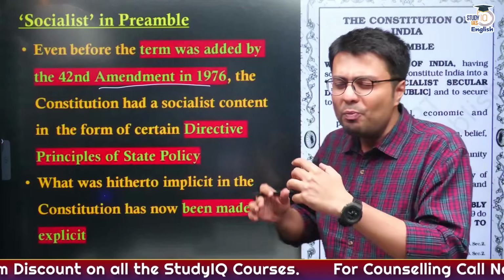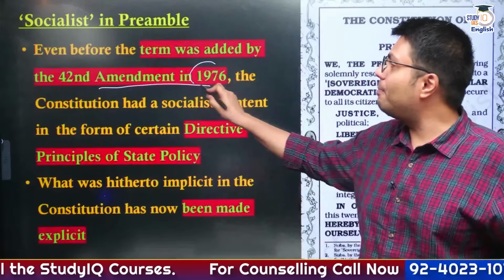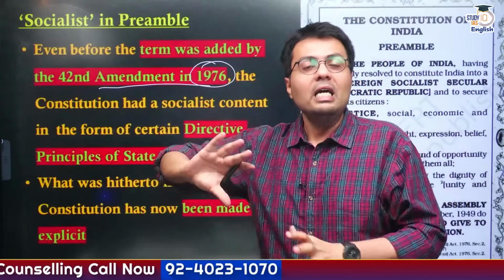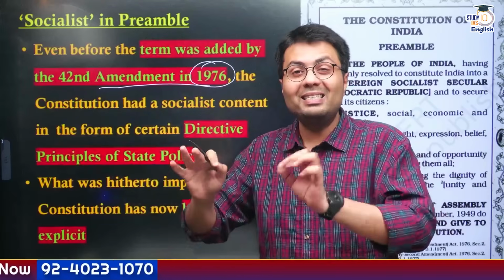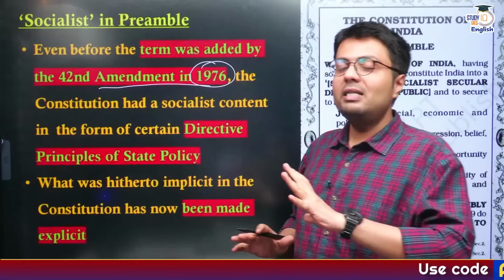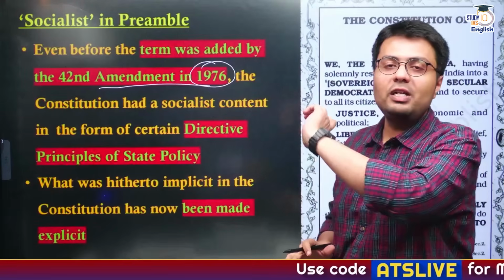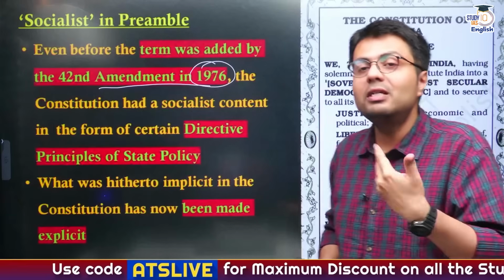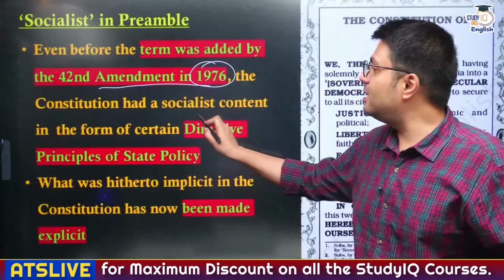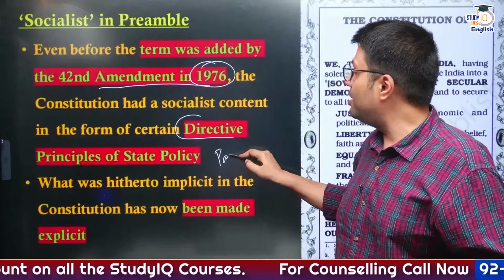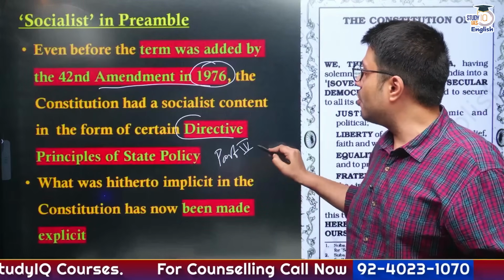And why is it somewhat controversial? Because this Amendment Act was made at the time when most of the opposition was behind the bars, because India was under national emergency at that time. But you have to understand, even before the introduction of these two words, the Constitution of India provided for socialist content, under the directive principles of state policy, mentioned in Part 4 of the Constitution.